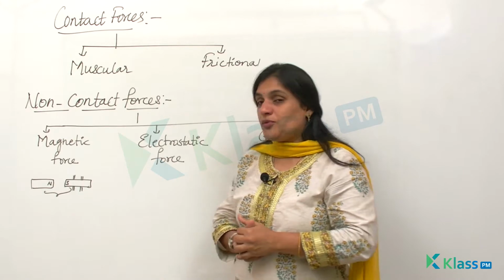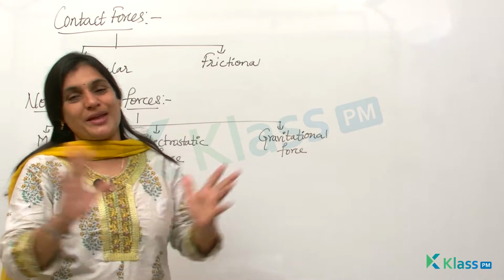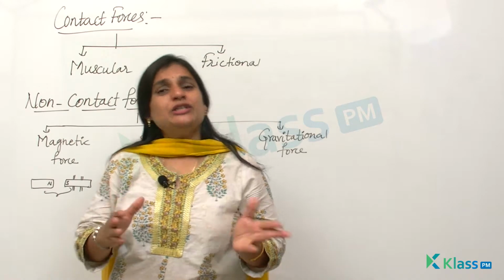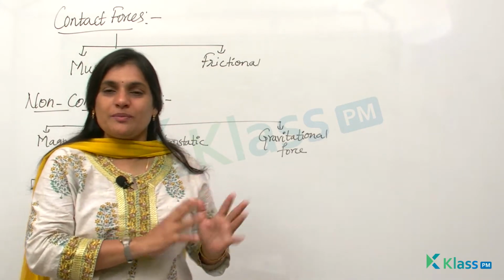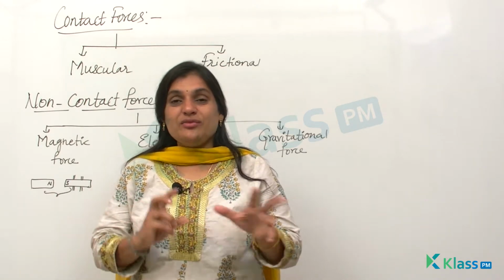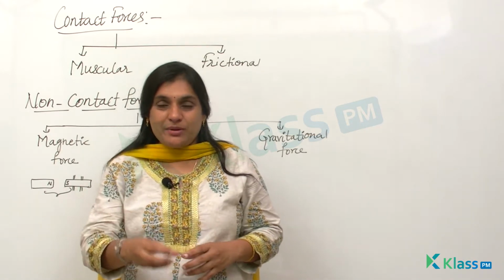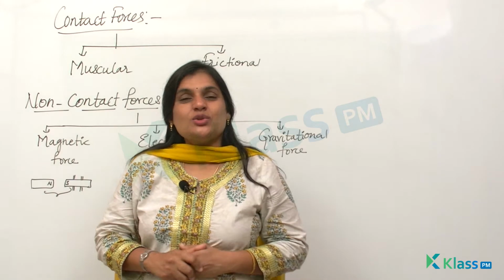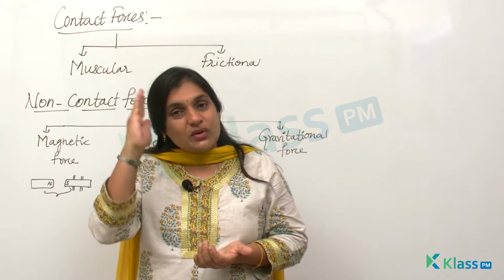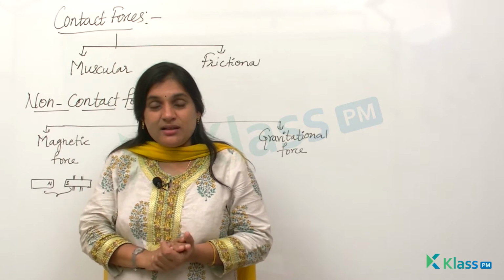So the next type of force is electrostatic force. This electrostatic force is very interesting. All of you might have done this in your childhood. We say that we'll do a magic, we'll show you without a magnet, I can pick up the papers which are kept on the table using a scale. What do we do? We take a scale and rub it on a soft silk cloth, or we rub it onto the head, if we have oil on the head, over the surface of the head.